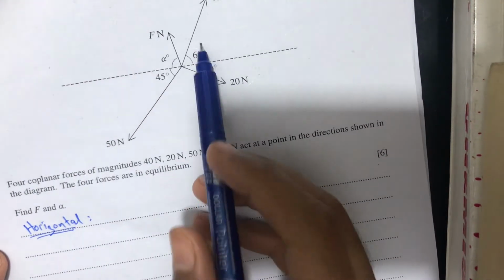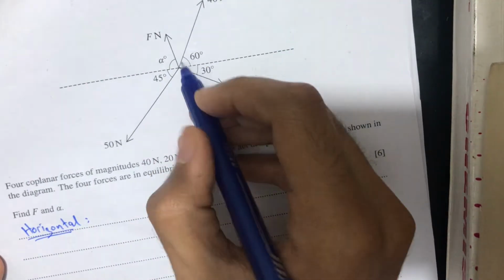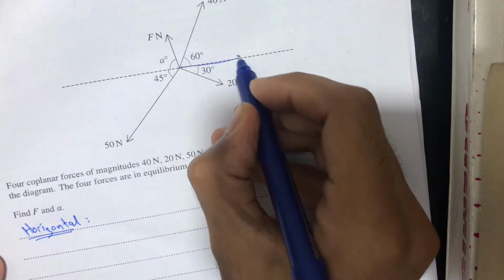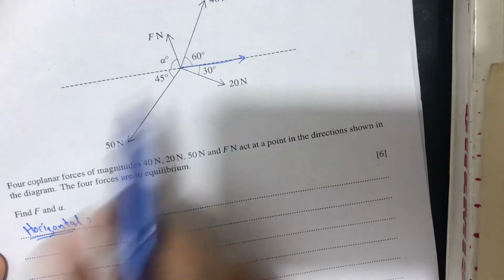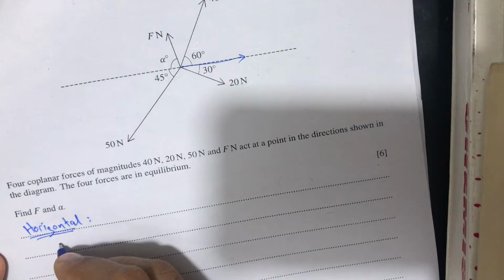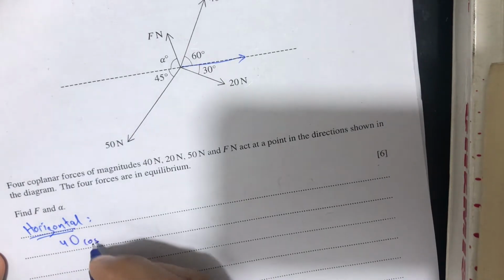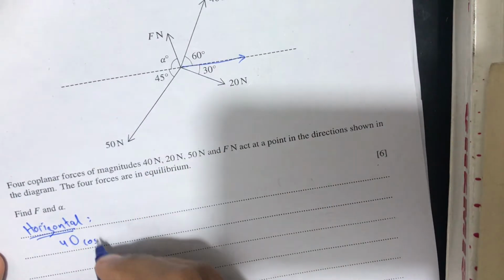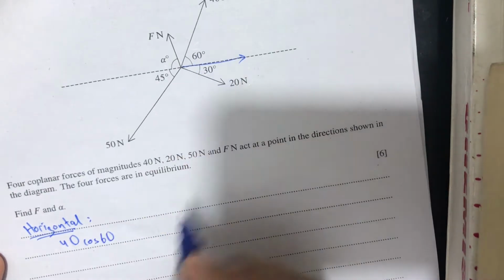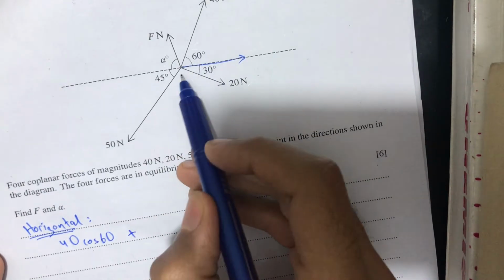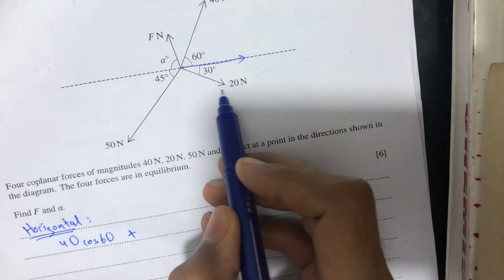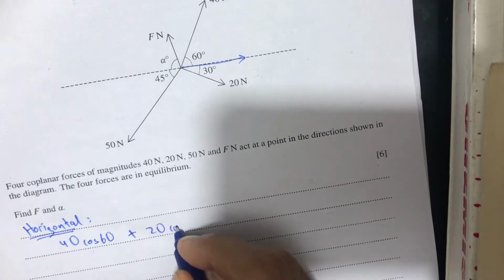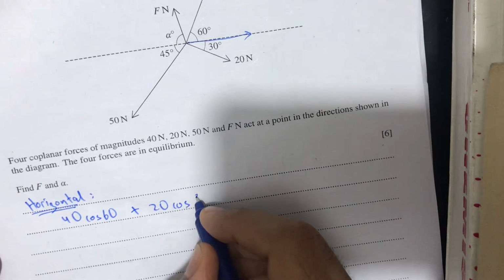For horizontal, we know that the horizontal component of the 40 Newton force will be here. As the angle is with the x-axis, we will use cos. So 40 cos theta, and theta is 60 degrees. 40 cos 60 plus another force in the positive x-axis, the 20 Newton force, so we will write 20 cos 30 newtons.